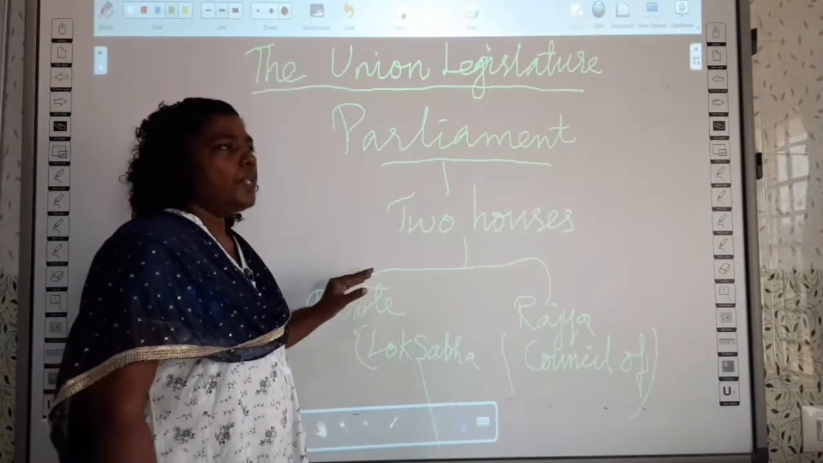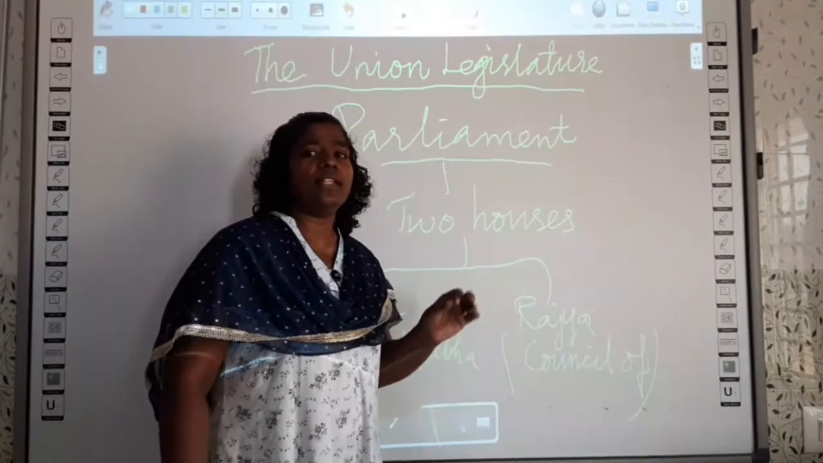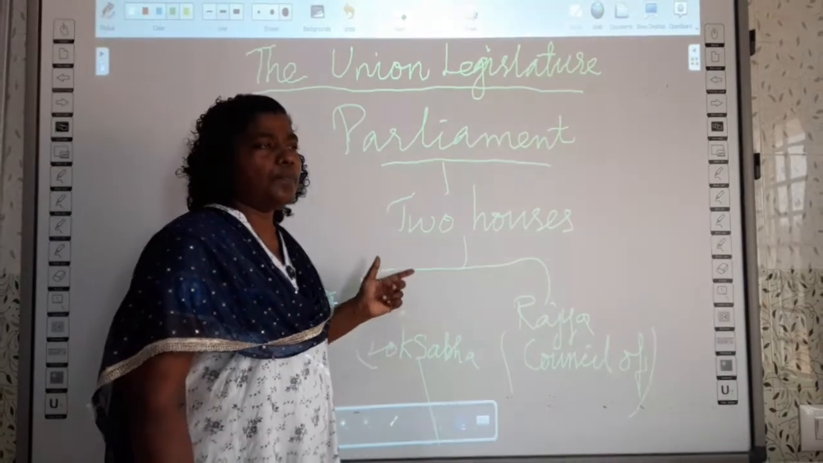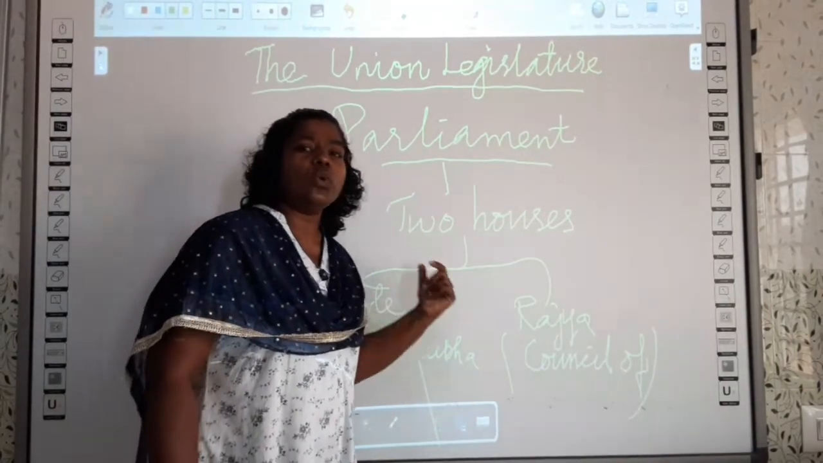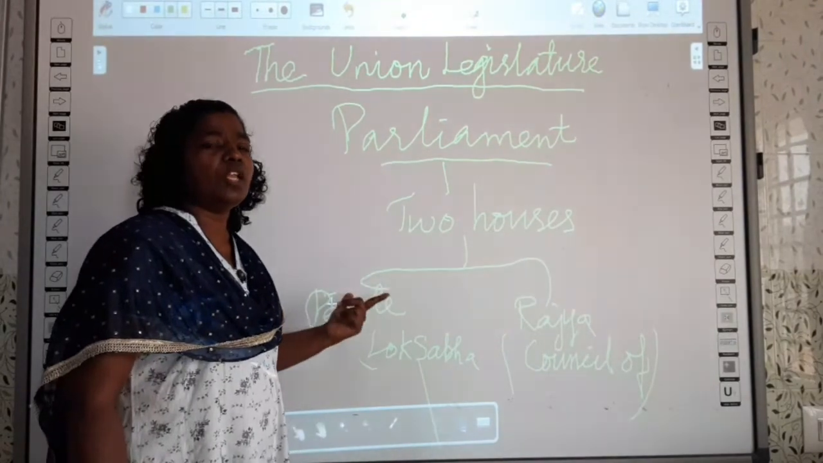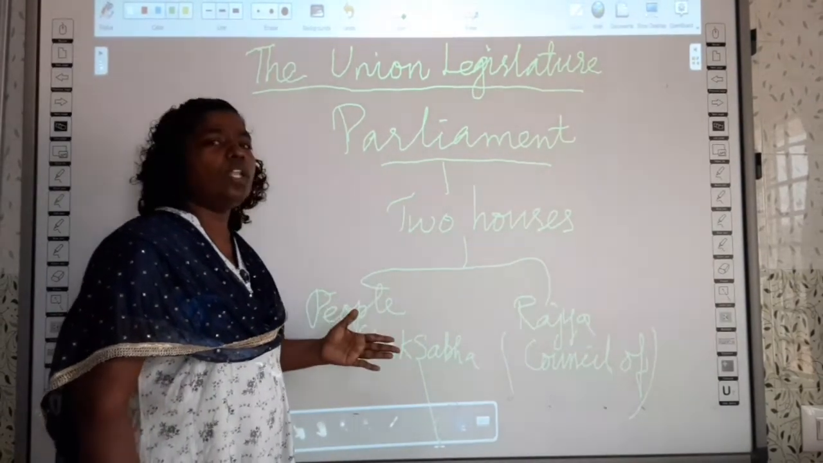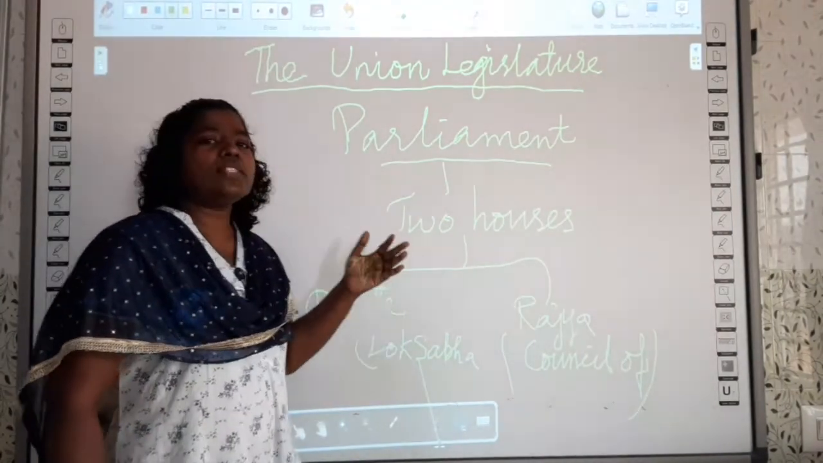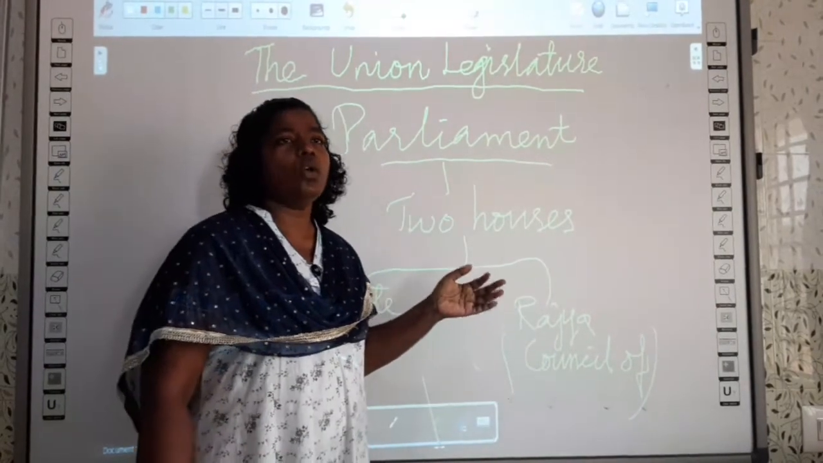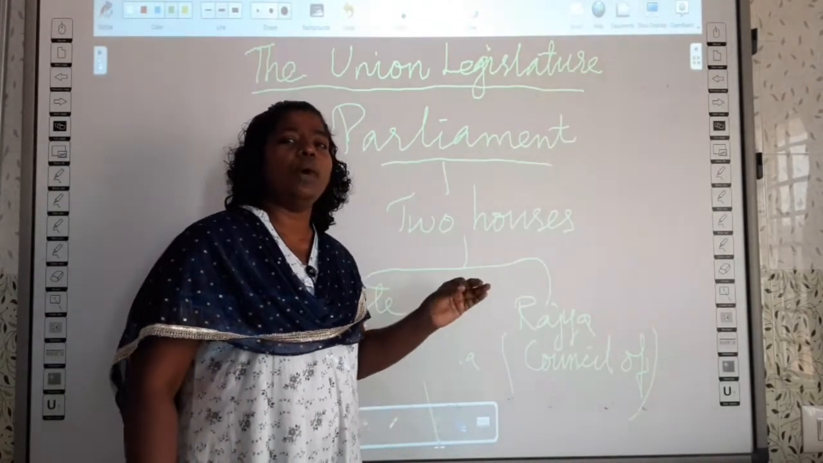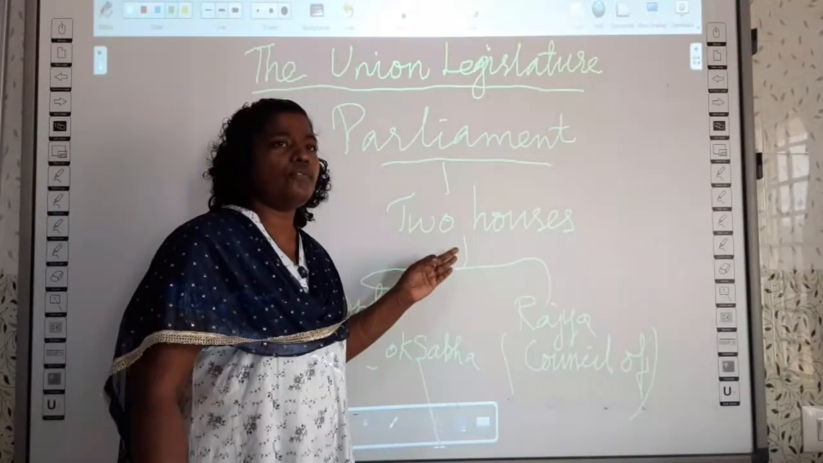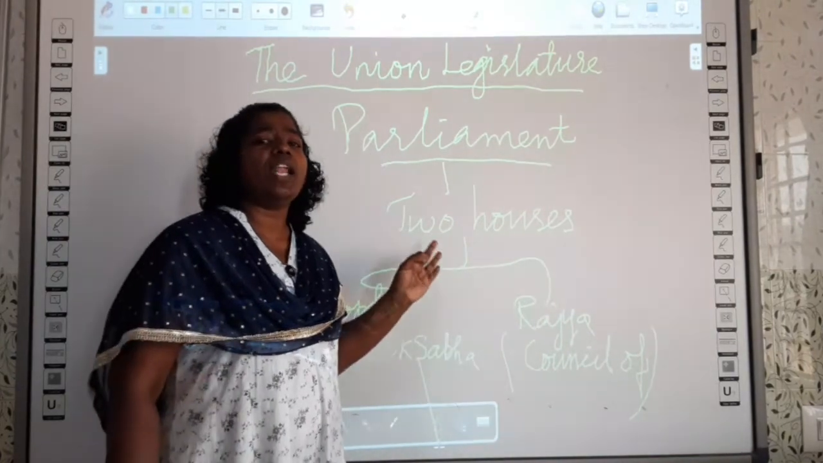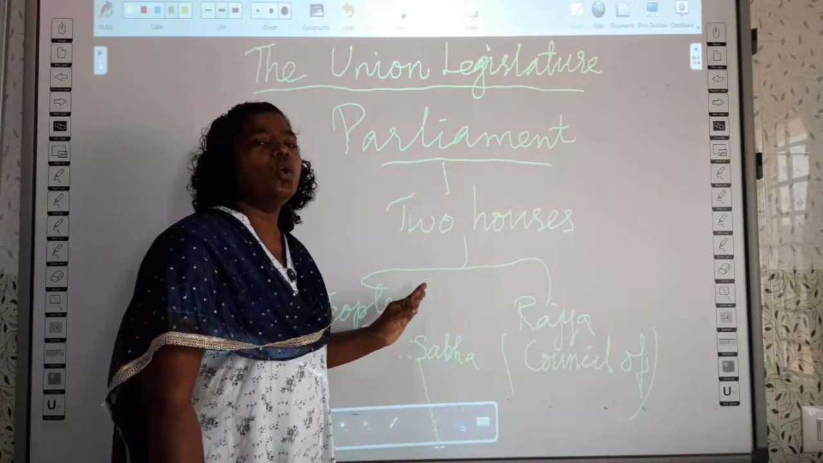The person who has completed the age of 18 can be a member of parliament in Lok Sabha, and he should be a citizen. He should not be involved in any criminal activities. These are the qualifications of a member of Lok Sabha. Now, we will see how many members there are in Lok Sabha. 552 members are there in the House of the People. In the 2017 election, there were 545 members in the Lok Sabha.